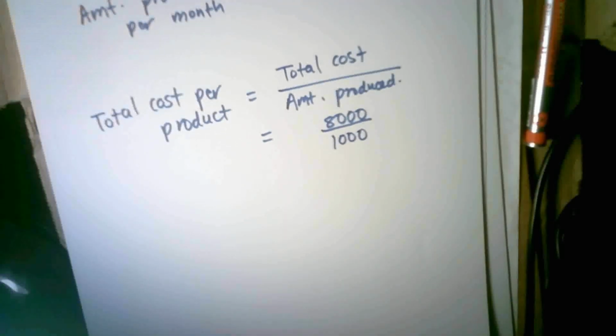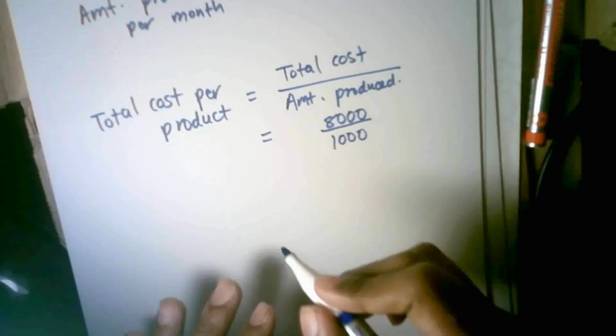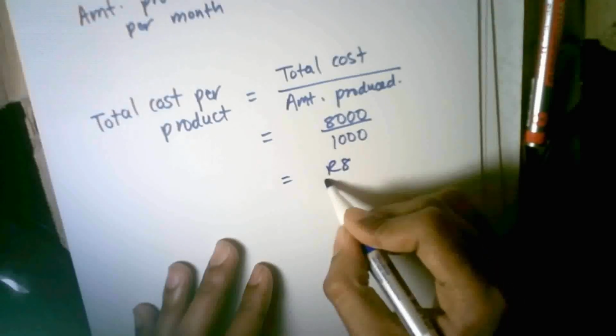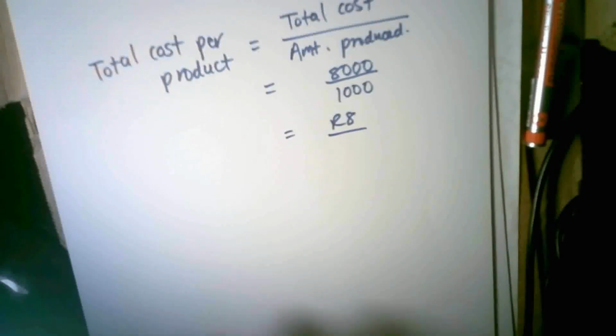So what is my total cost per product? So to make one product, it costs me 8 Rand. Just to make one book, the total cost is 8 Rand. Now, if it costs me 8 Rand to make one book, do you think I will actually sell that book for 8 Rand? And the obvious answer is no, I will need to make a profit from it.